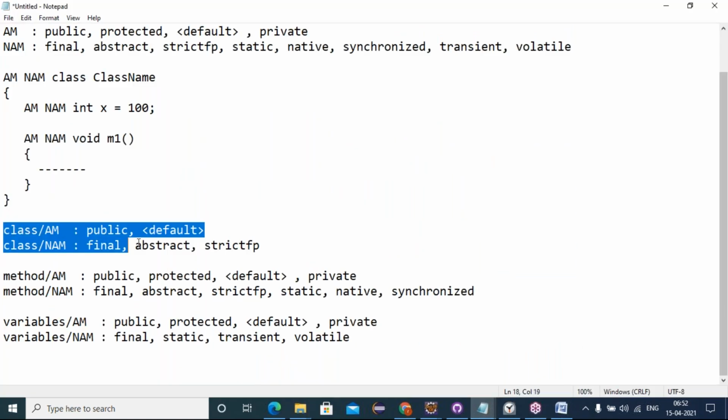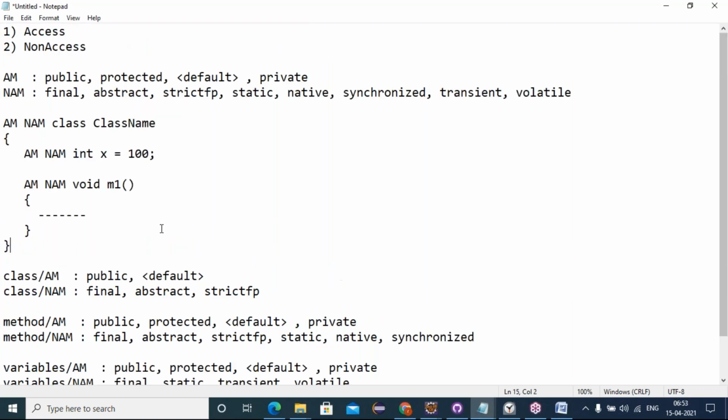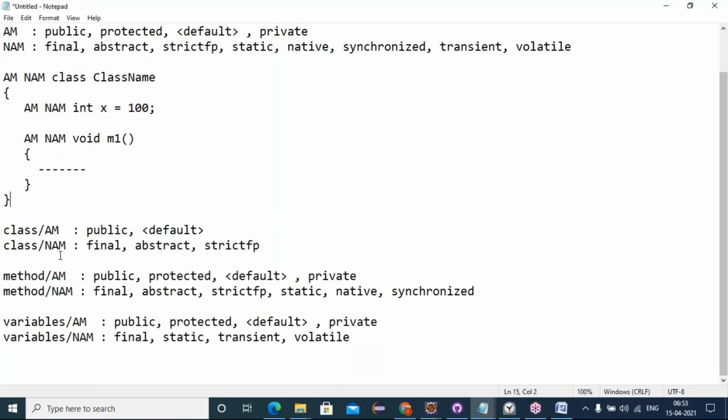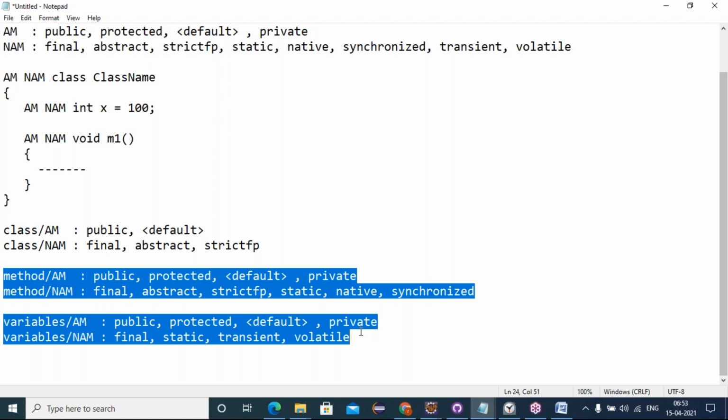Class level supported access and non-access modifiers. Is everyone clear? Did everyone copy this in a notepad? I have already shared it in the chat box. Once again I'm bringing it in the chat box. If anybody missed out, please copy paste once again. Tomorrow we'll continue with the pending method level access and non-access modifiers, and variable level access and non-access modifiers. We'll see that in tomorrow's session.